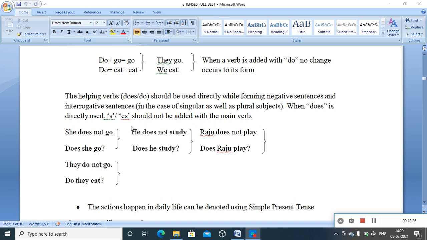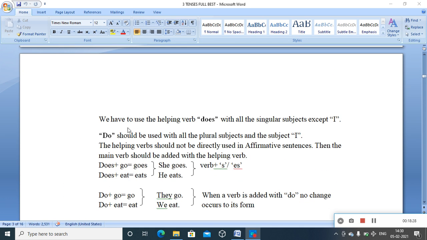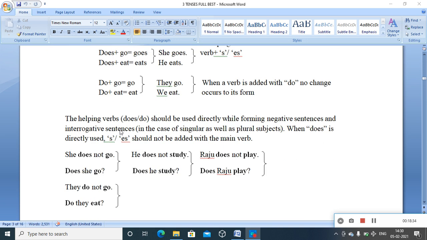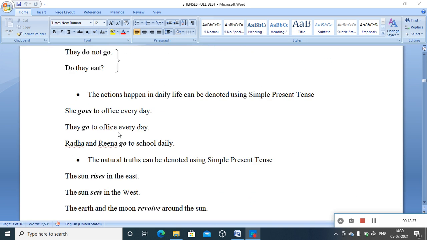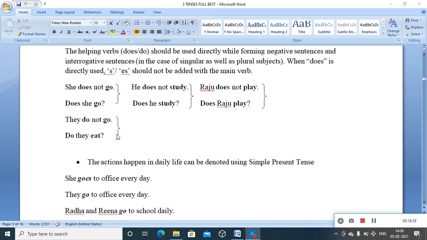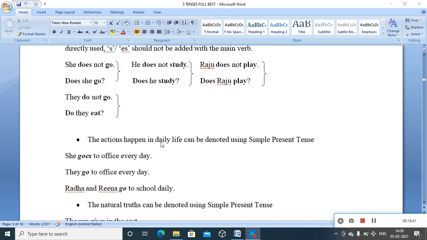Okay, and this main usage of simple present tense, I already gave you the idea. It's an action that happens at the time of speaking. One more action can be referred to using the same tense. That is, the actions that happen in daily life can be denoted using simple present tense. This can be taken as one other important usage of the simple present tense.